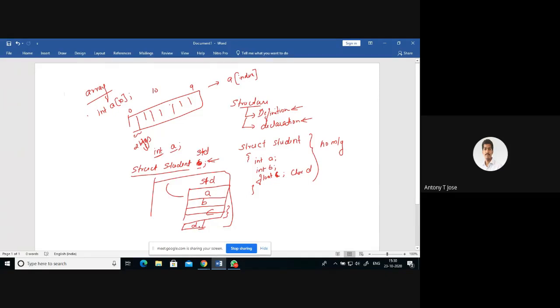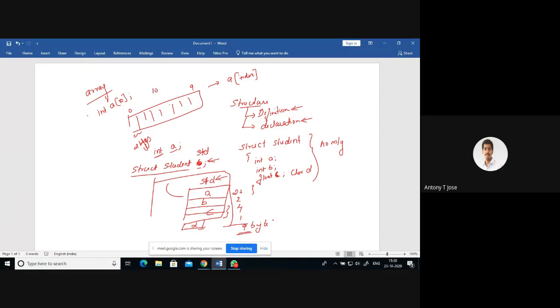Clear? So std is the variable name. std will have member elements like a, b, c, and d. So the total size of std will be equal to size of a plus size of b plus size of c plus size of d. That is, size of a is 2, plus size of b is 2, plus size of c is 4, plus size of d is 1. So the total size is 9. 9 bytes is the size of std, which belongs to the student structure.